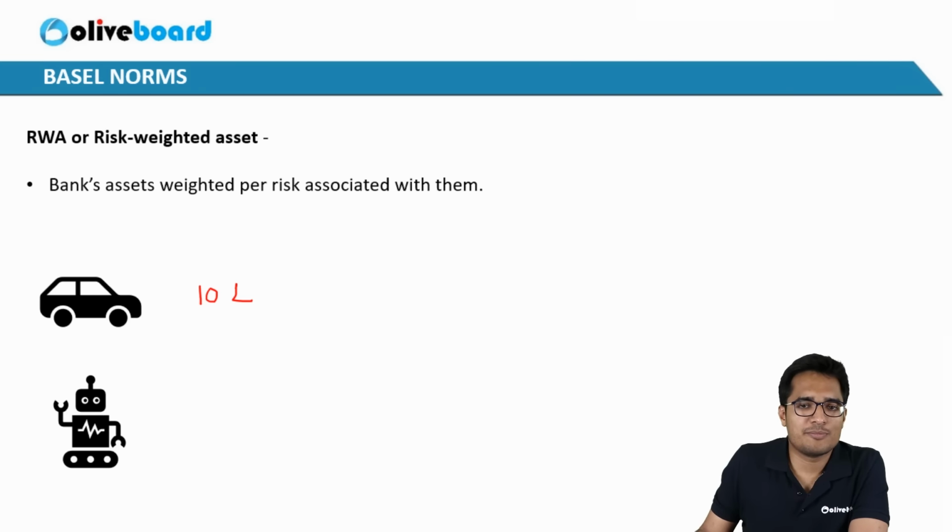And another, college pass outs came and they said we want to launch a startup which is based on robotics, so please give us a loan. So the bank said okay, I'll give you 50 lakhs of loan. Now in this loan of 10 lakh rupees, what is security? The car is security. And in the 50 lakh rupees, what is security? It's nothing. Building might be a security, but it's nothing but the idea of the owners, the idea of robotics in that startup. Which loan is more risky for the bank? Car loan or robotics? The robotics startup loan.